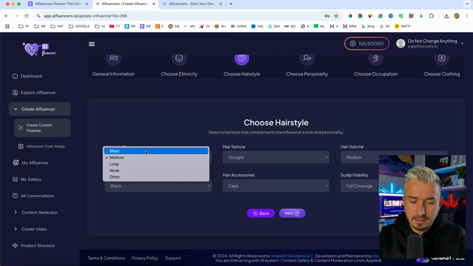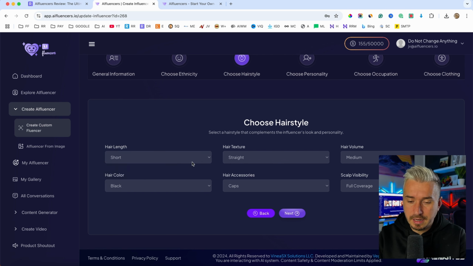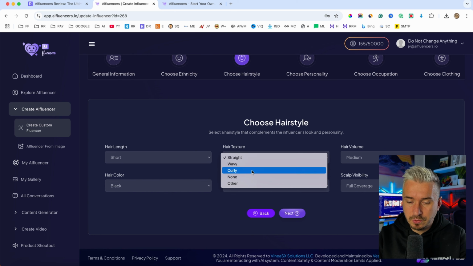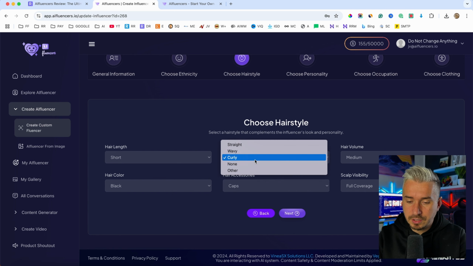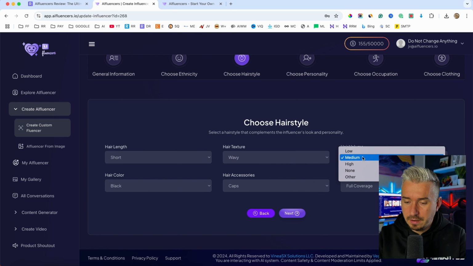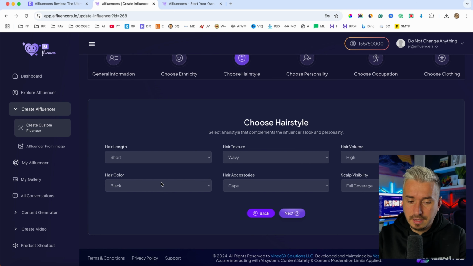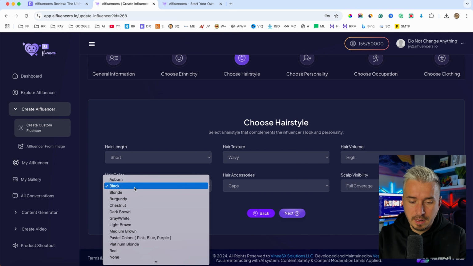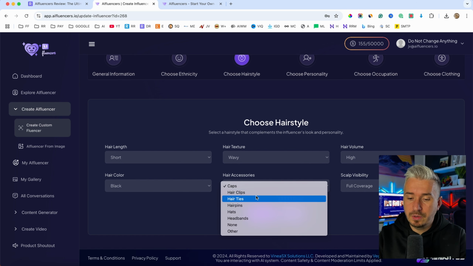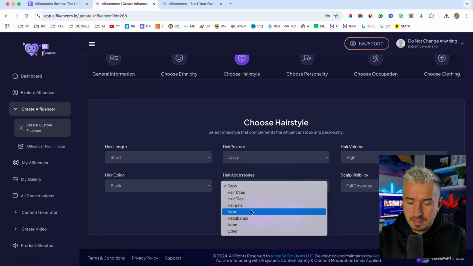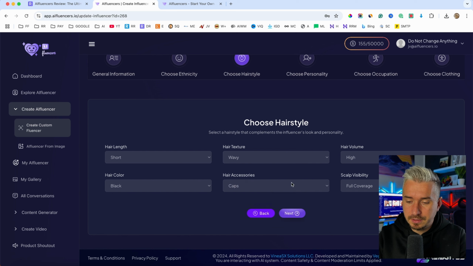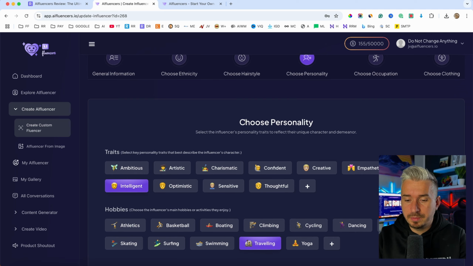So let's do short hair. The texture is going to be curly, actually wavy. The hair volume is going to be high. The hair color is going to be black. Accessories like hair clips, hair ties. So we're going to do hair clips and the scalp visibility full coverage. I will click on next, and now we want to choose the personality.